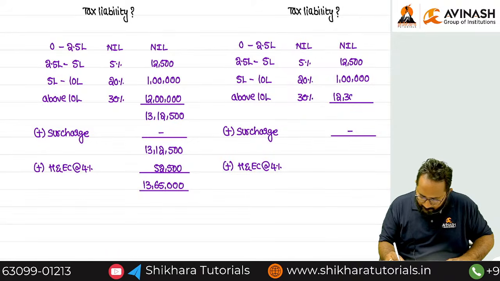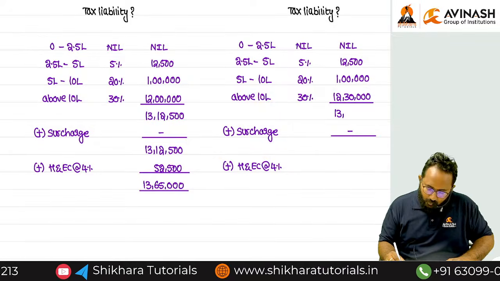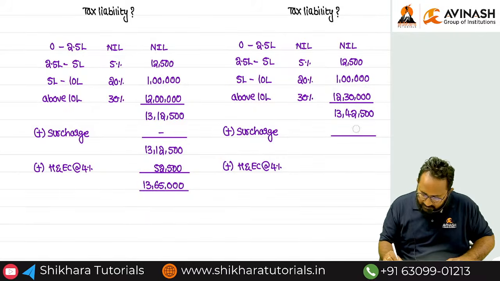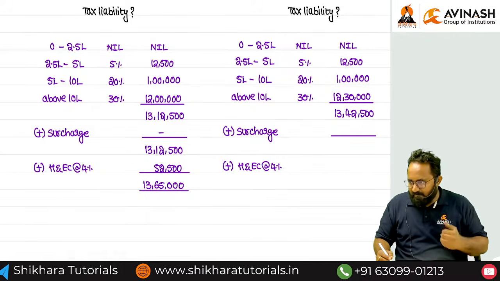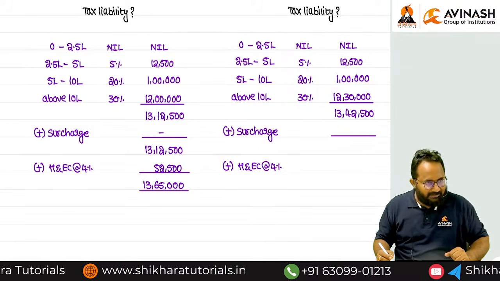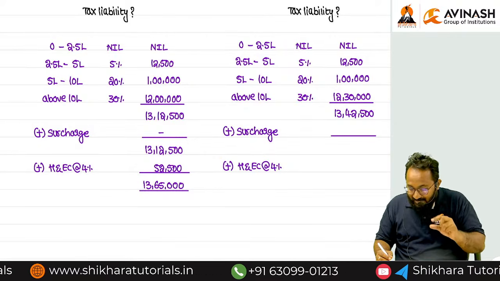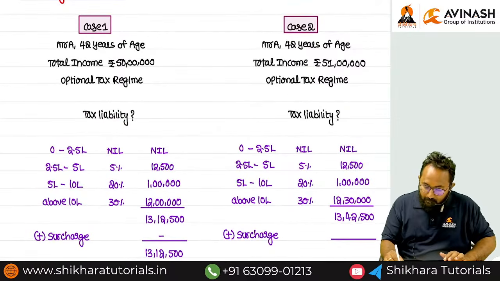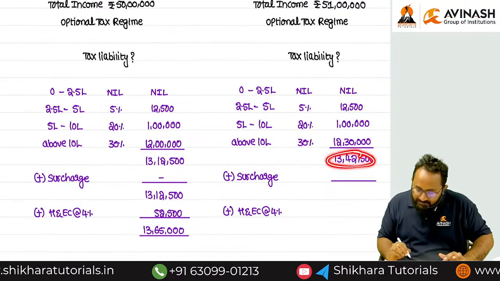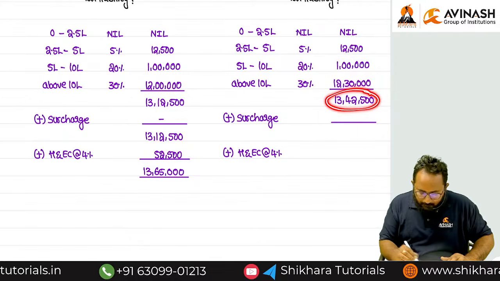Tell me, 13 lakh 42,500. So now definitely we have to levy the surcharge. At what rate do we levy the surcharge now? 10%. On what? Income tax. Surcharge rate is decided depending upon what? Total income. But once you know the surcharge rate, please apply it on what?